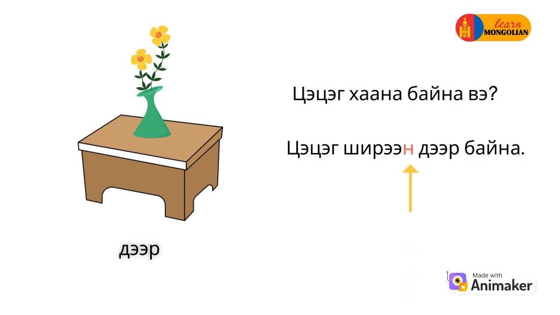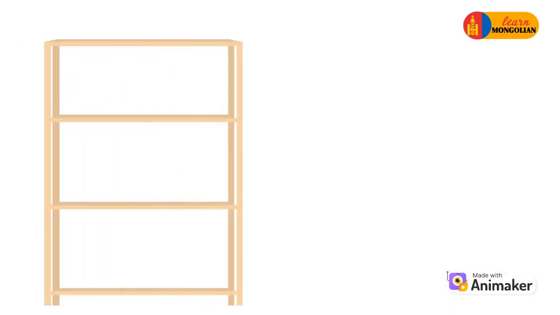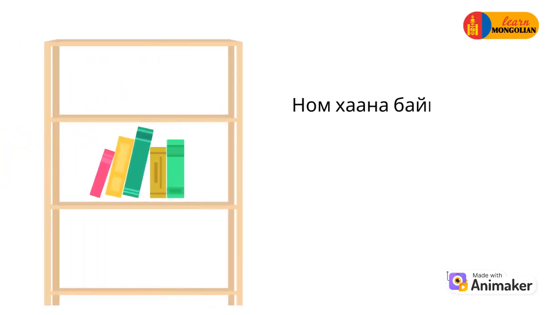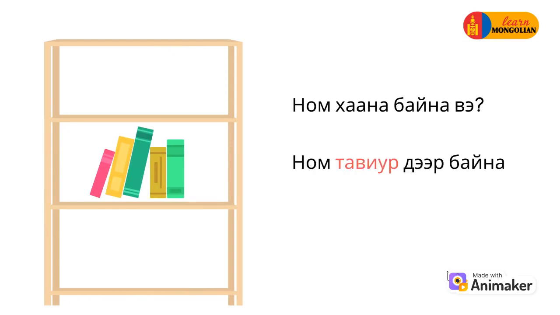However, some words we don't add "n". Let's see an example. Ном хаана байна вэ? Where is the book? Ном тавиур дээр байна. The book is on the shelf. Here there is no "n" added on the word shelf. It's the same for all the three postpositions we have seen previously. Most of the time we add "n", but there are some exceptions. Please keep that in mind.